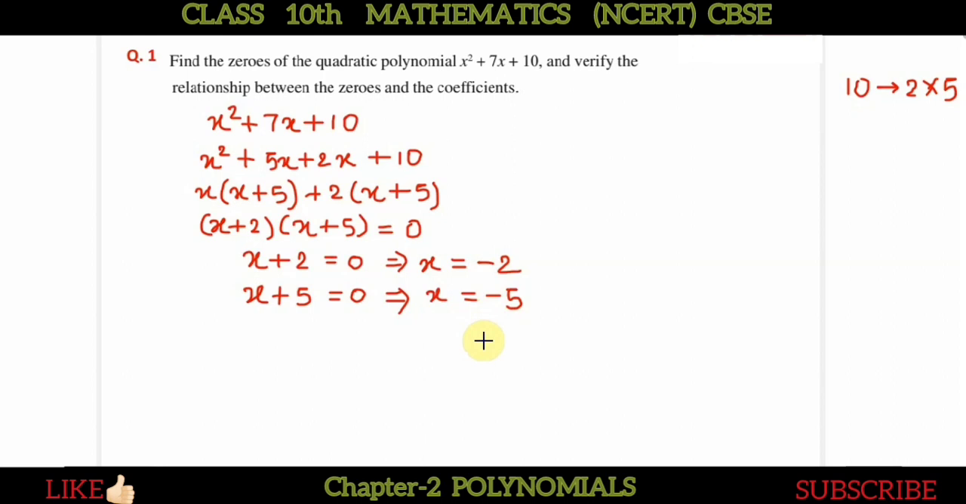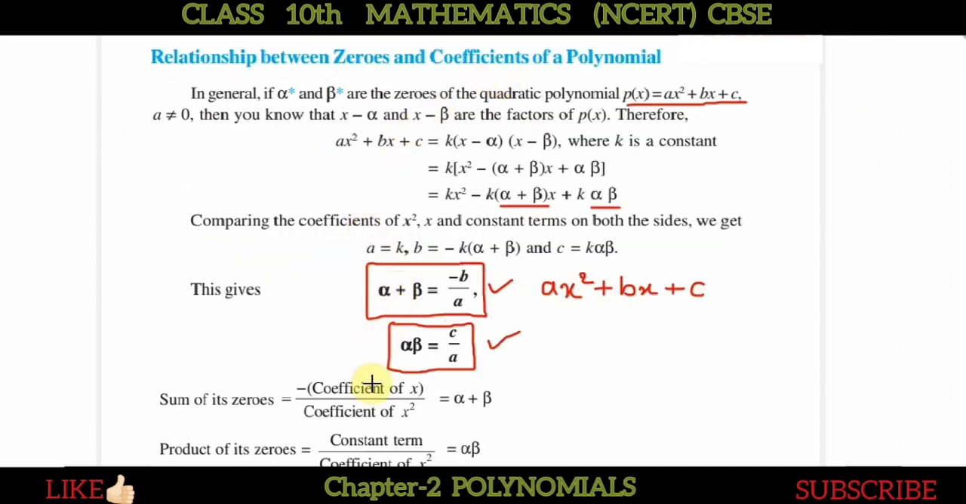So we have two values, -2 and -5, fine. Now we have these two values, -2 and -5. Since in this question we had to find the zeros of the quadratic polynomial that we have determined, now we have to verify the relationship between zeros and coefficients. So what is the relationship?